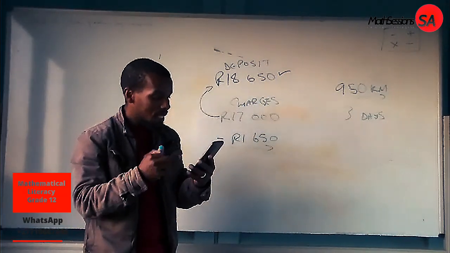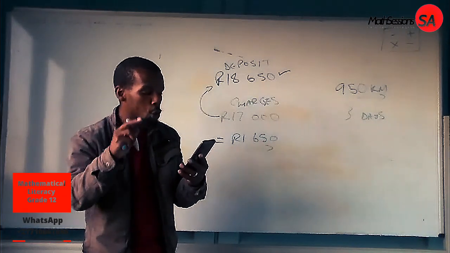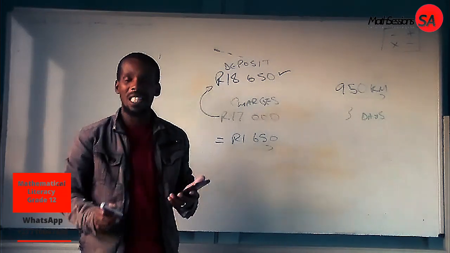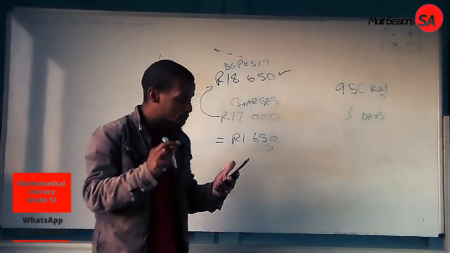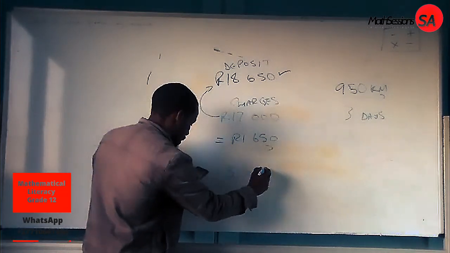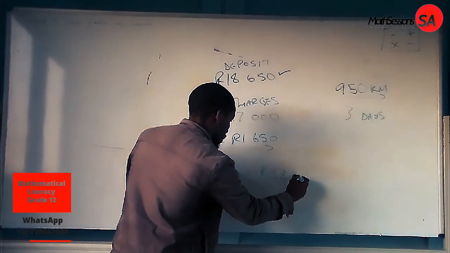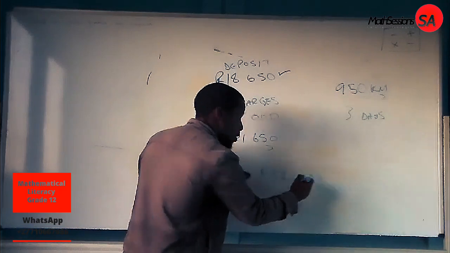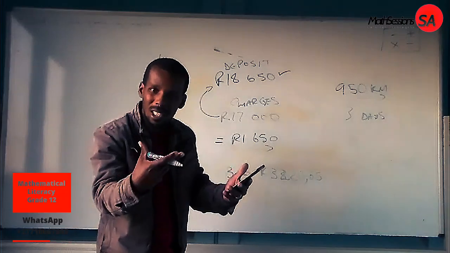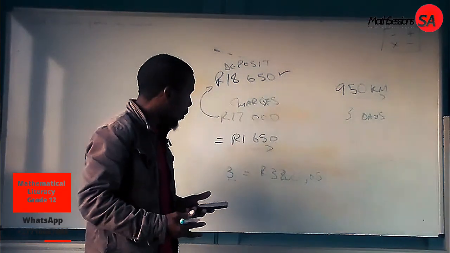Therefore, what does it say? He hired the car. He stated that it would have been cheaper if he used company B instead of company A. Verify his statement. So we are going to verify his statement. We know that company B is 3220,65, a flat amount. But for company A, we are given an equation to calculate kilometers and determine the charges involved.